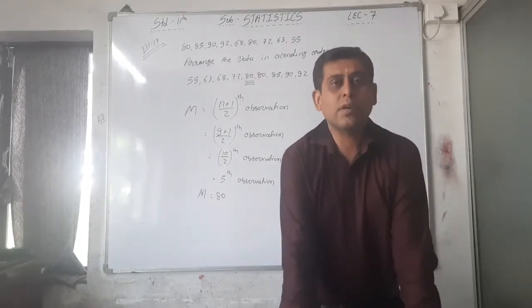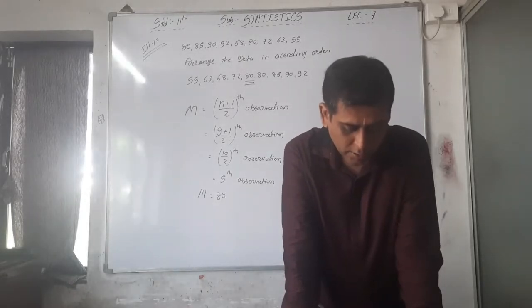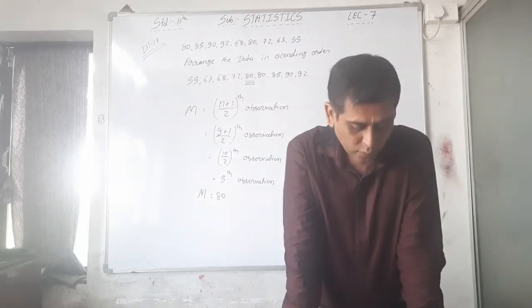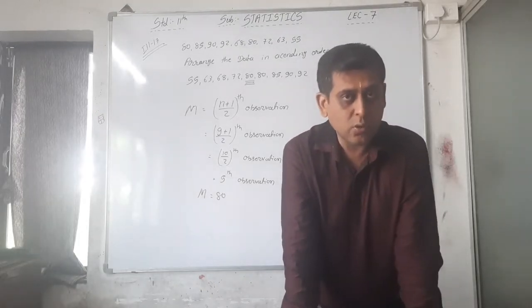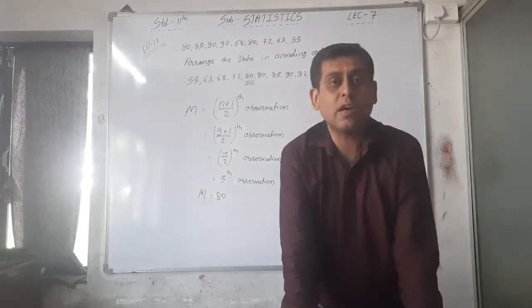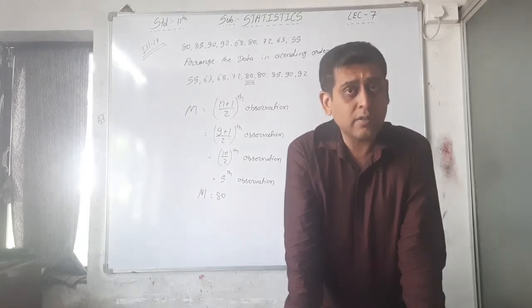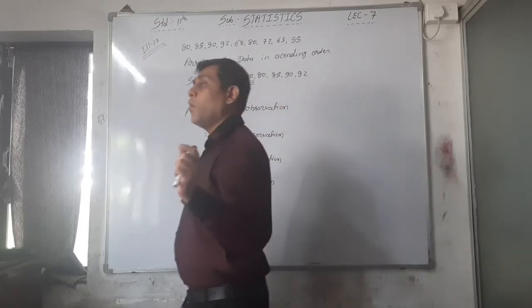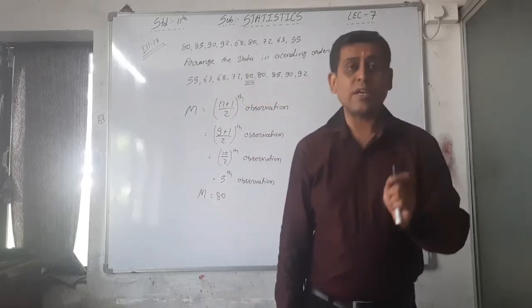Now illustration number 18. The daily profit of a hawker in rupees for the last 10 days is given below. Find out the median profit. See, the data is given as raw data, that is, ungrouped data is given. So we have to find the same. But here the new thing is that, in my last lectures I told you that one formula is there, but the style of the question will change each and every time.